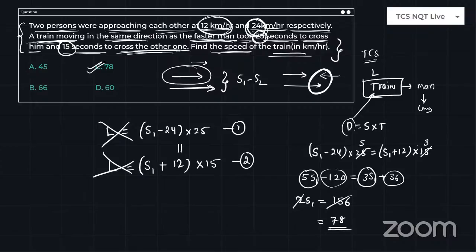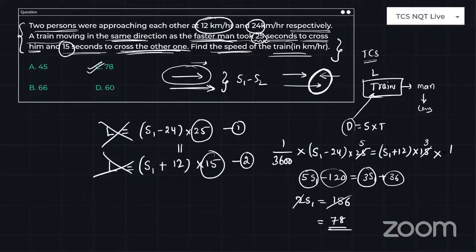And I will tell you why so many people will waste their time. They will waste their time because the parameters are given in kilometers per hour, but the time is given in seconds. Why are you not converting into hours? Just look at here, guys. Whenever I am equalizing these two parameters, if you divide by 3600 to convert into hours, it will get cancelled on both sides, right? So based on that concept, I will skip this.